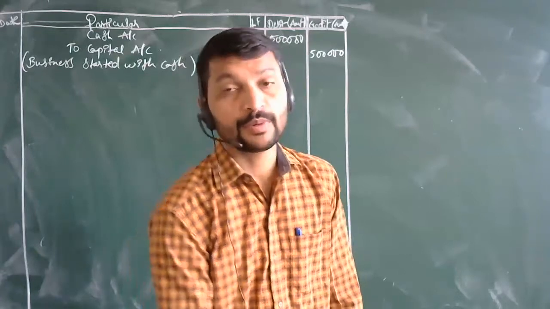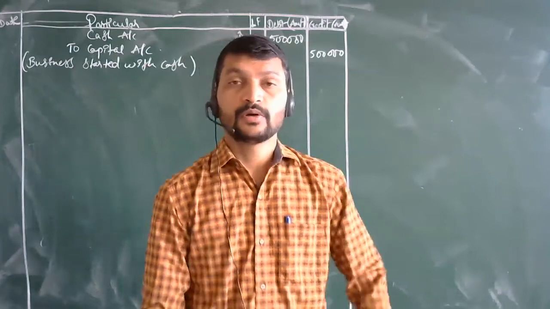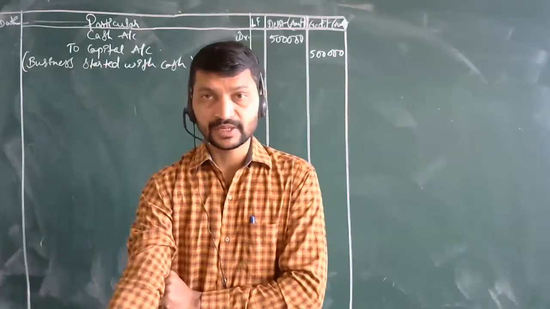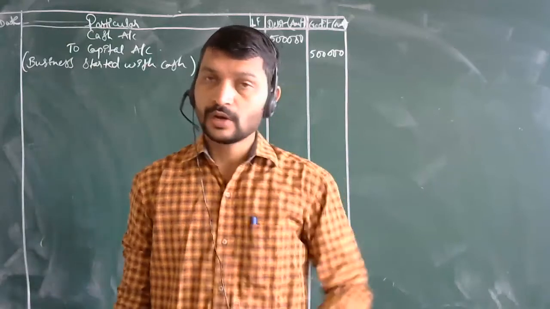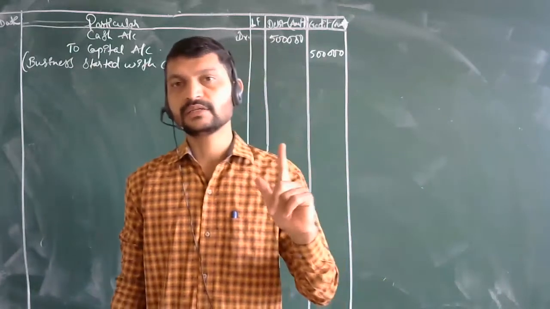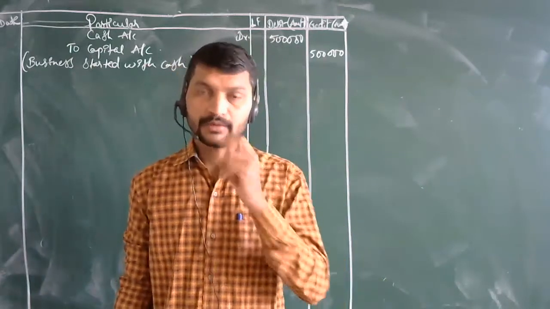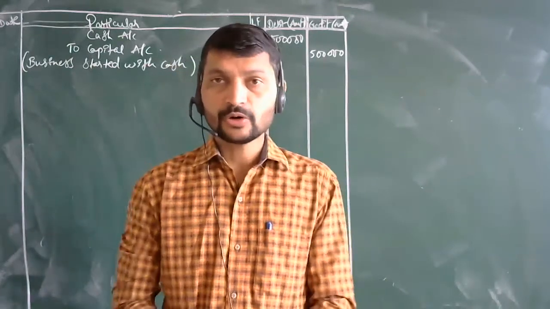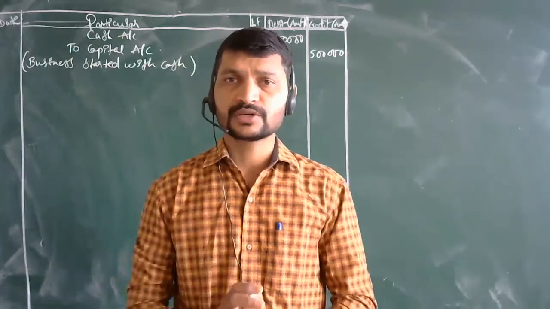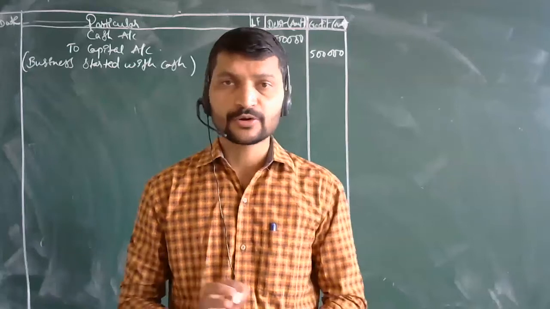Now he has opened the account in the scheduled bank. In the SBI bank, he has opened the account. Which two accounts are going to be affected over here? One, the cash account, and another, the bank account. Now, till now, we are not going to open individual accounts here. We are just going to pass the journal entries. That is what journalizing we are doing here.